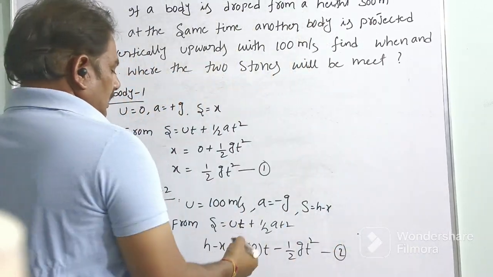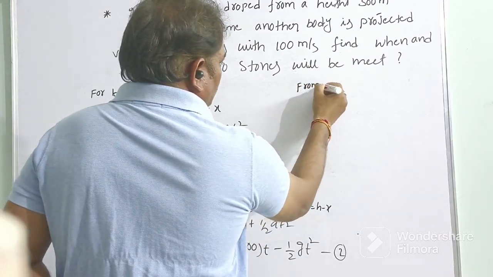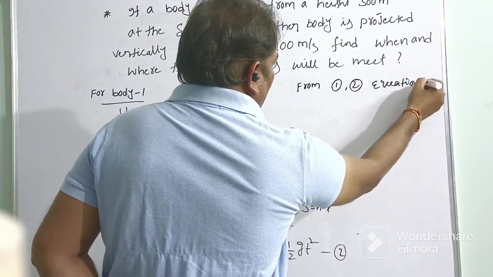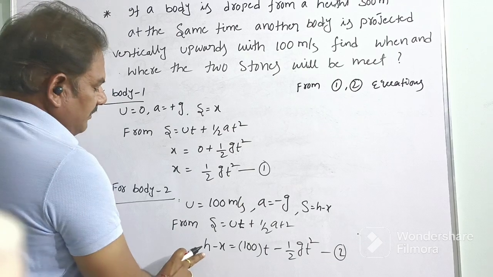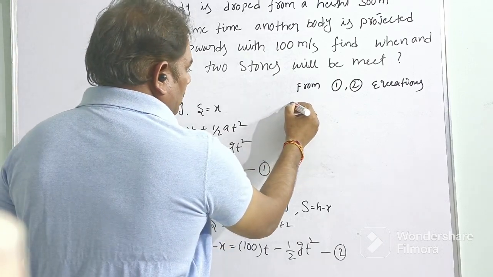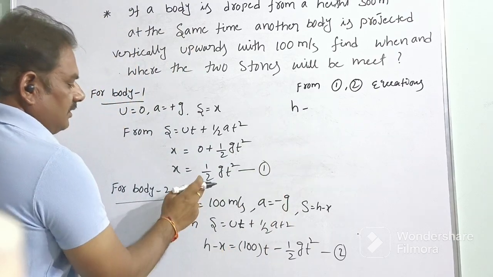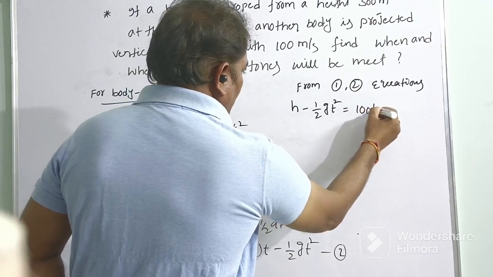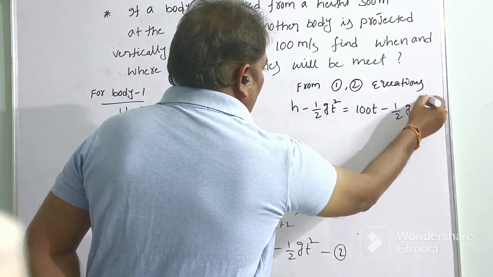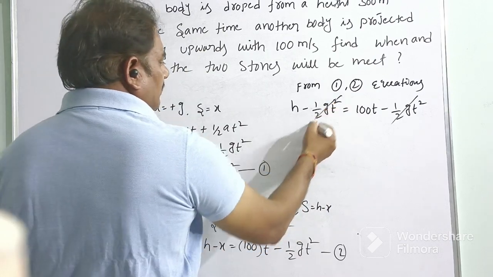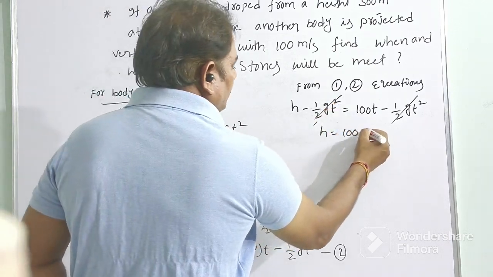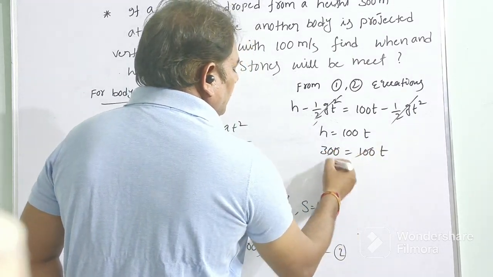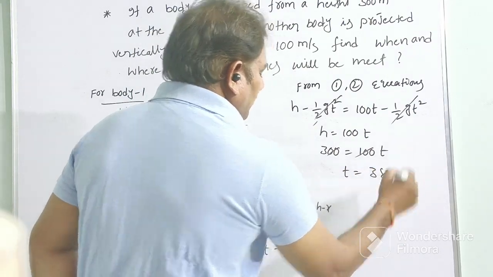So from equations 1 and 2, h minus x is half gt square, that equals 100t minus half gt square. Half gt square cancels, then h equals 100t. The h value is 300, so 100t equals 300, and t equals 3 seconds.